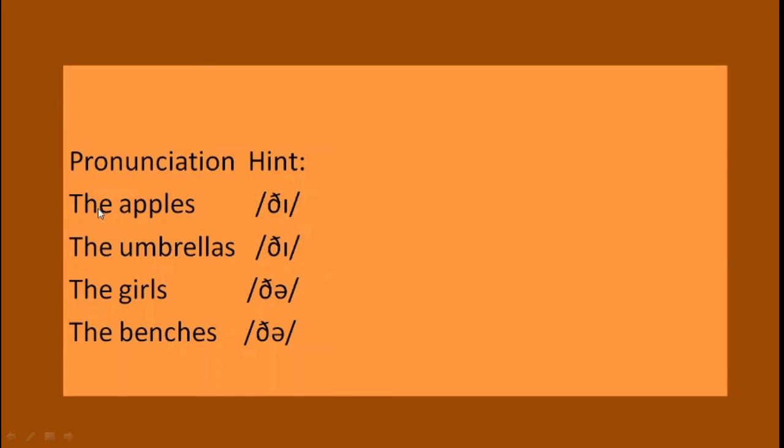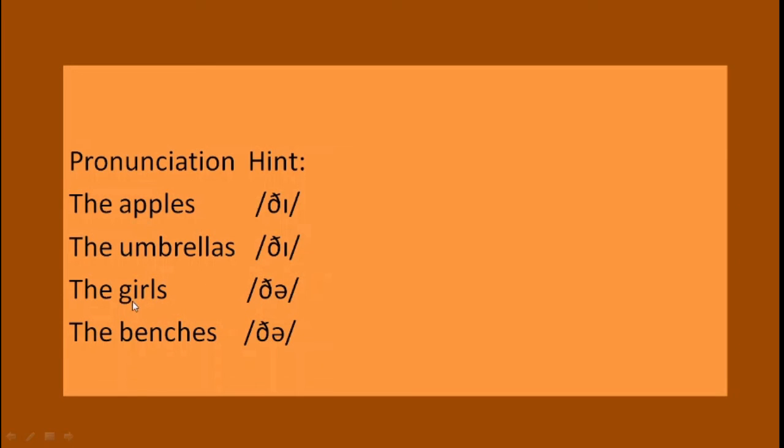See why I used the and why I used the in these examples. Apples, the word begins with a vowel. So if the noun begins with a vowel, you have to say the apples, the umbrellas. So here a is a vowel, so you have to say the umbrellas.